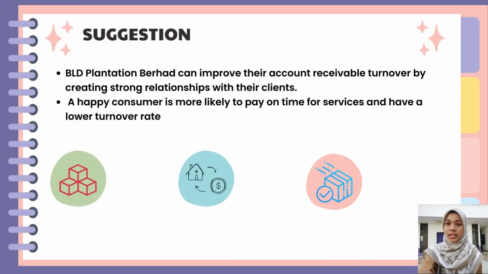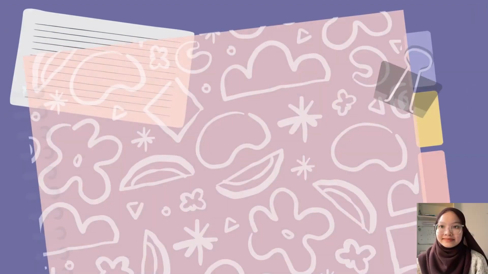Therefore, for the suggestion, BLG can improve their account receivable turnover by creating strong relationships with their clients. A happy consumer is more likely to pay on time for service and have a lower turnover rate, so that BLG's account receivable turnover will increase. That's all from me for the activity ratio.